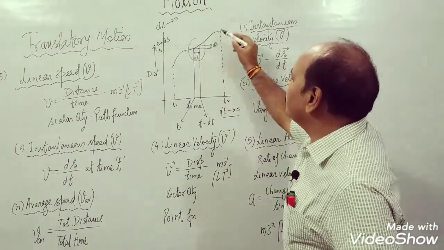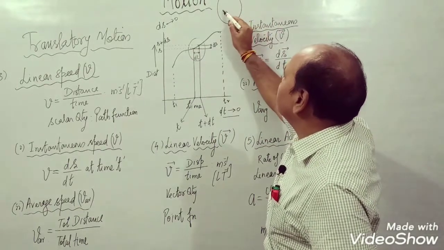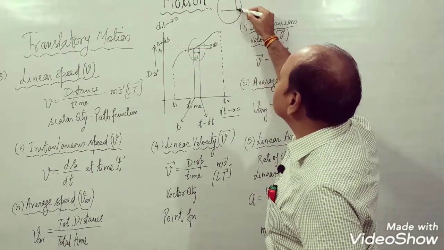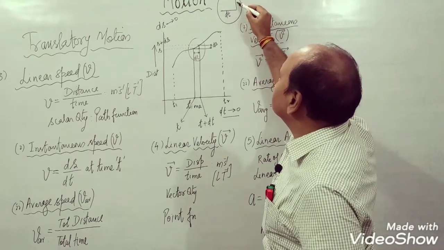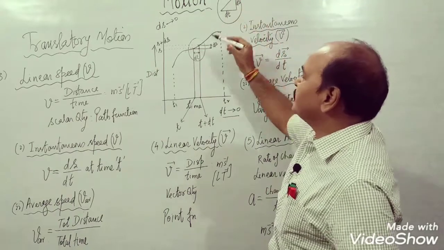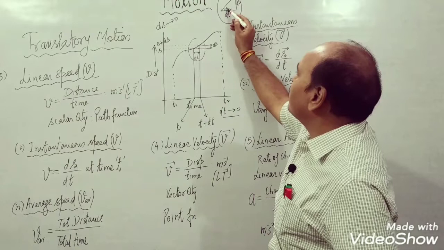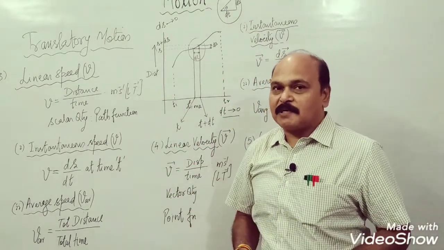If we magnify this situation, we have here ds, dt, and this is ds by dt. So ds by dt is also the slope of the distance versus time graph.